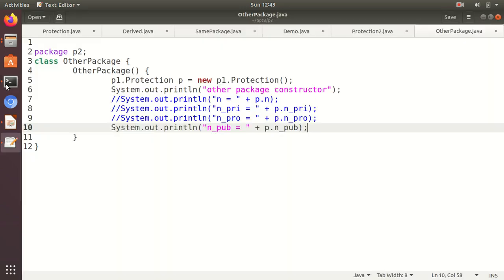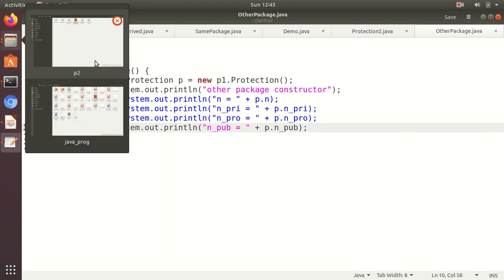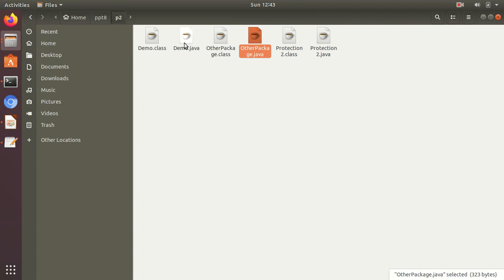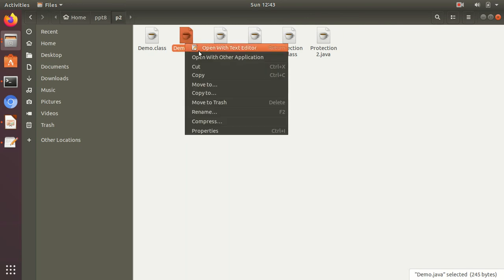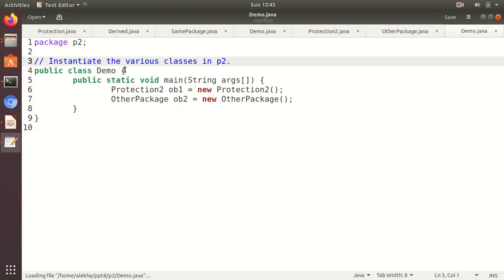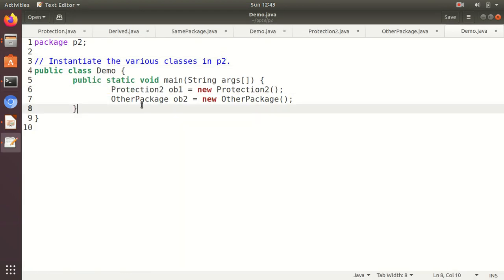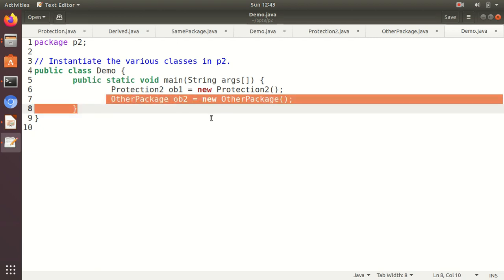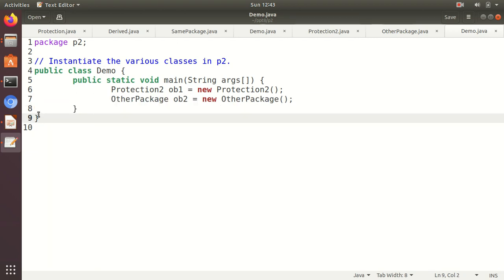I think I forgot to tell you about the demo. Similarly, I have created a demo here. This example is available in the complete reference, so you can refer back to it. This demo creates a Protection2 object and an object of the other package. We'll see how it works.